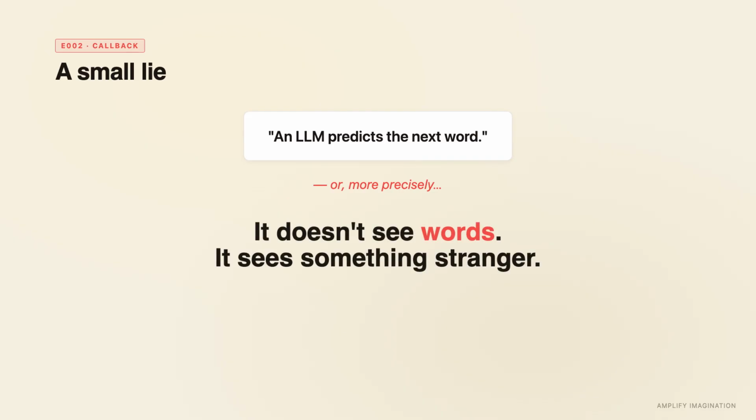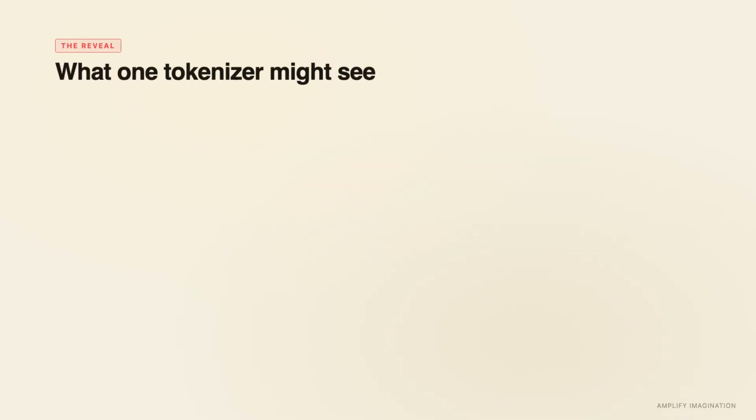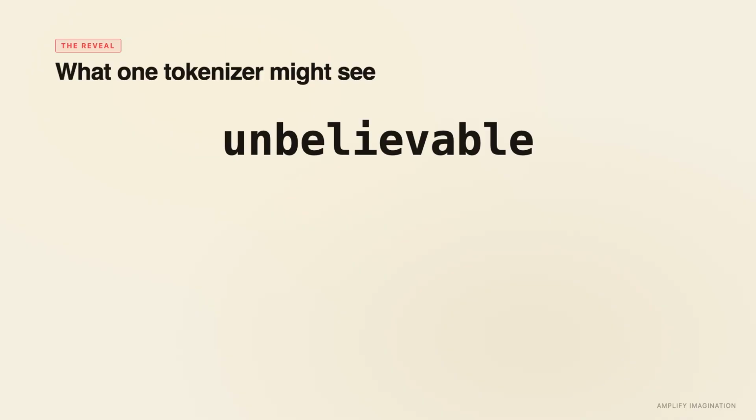Last episode, I told you that an LLM predicts the next word. That was a small lie, or a useful simplification, because the model doesn't actually see words. It sees something stranger. Here's what one tokenizer might see when you type the word unbelievable. Not one word, 4 pieces.